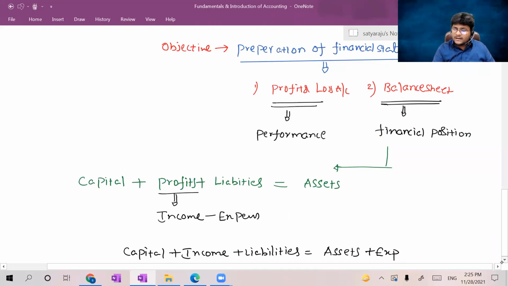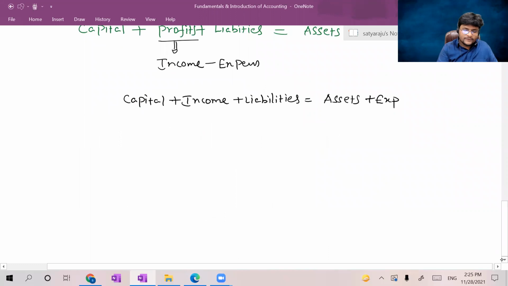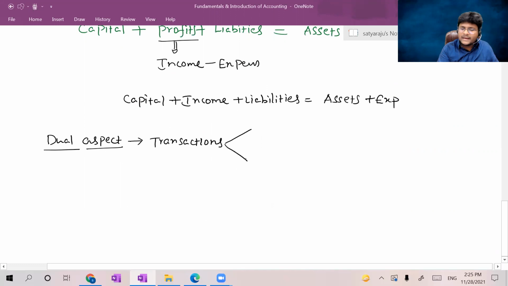As per the dual aspect concept, the name itself contains dual, meaning two, and aspects, meaning things: two things. As per the dual aspect concept, every transaction contains two aspects. One is the debit aspect, another one is known as the credit aspect.